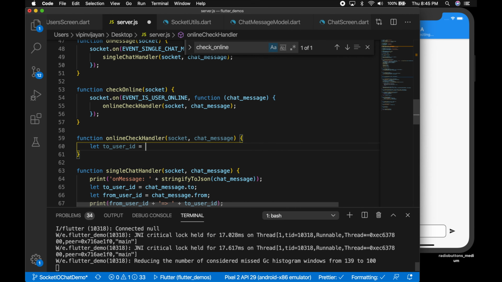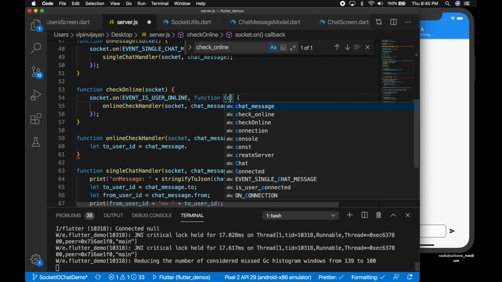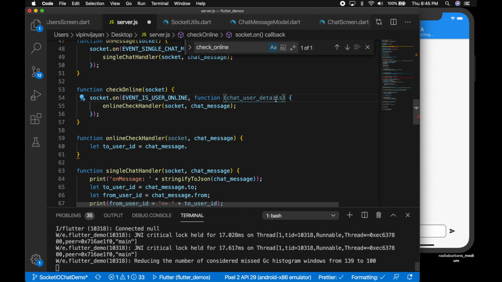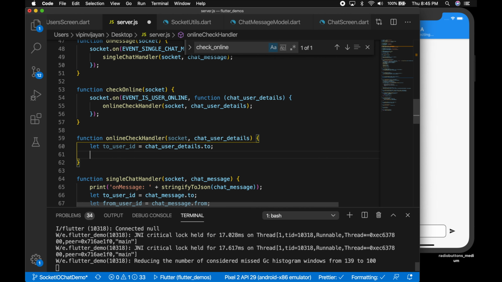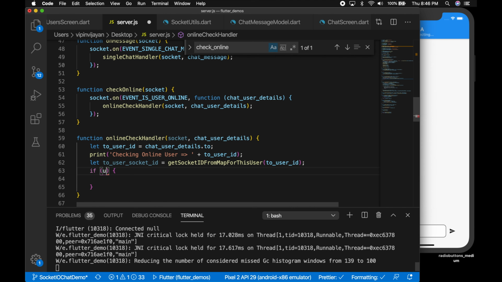Okay, and let's get the to user ID from the chat message, so that will be chat message dot, let me change that to chat user details. Okay, dot to, and let me print out that value, checking online user to user ID. Okay, now let's get the socket ID for this user. So if he is online, it should be a value other than undefined, right?